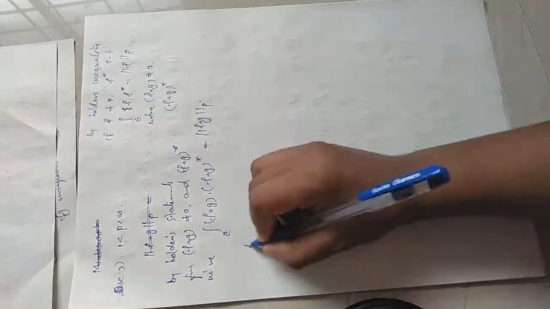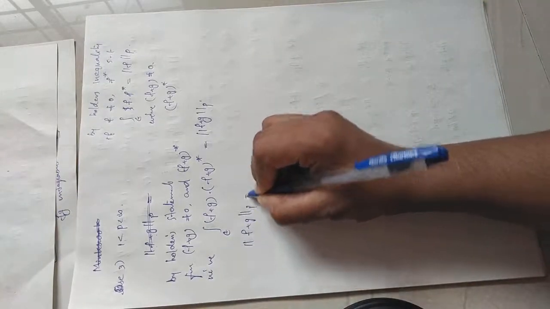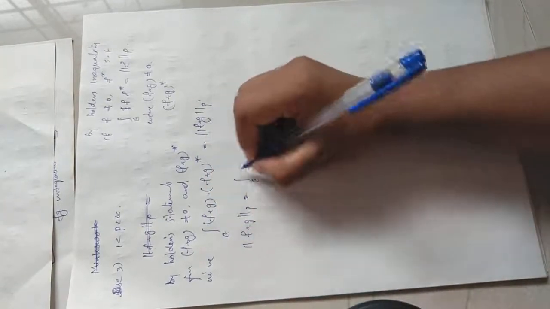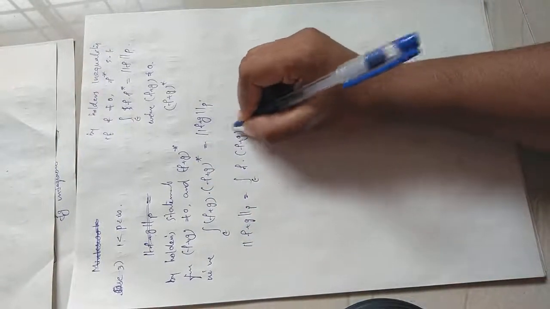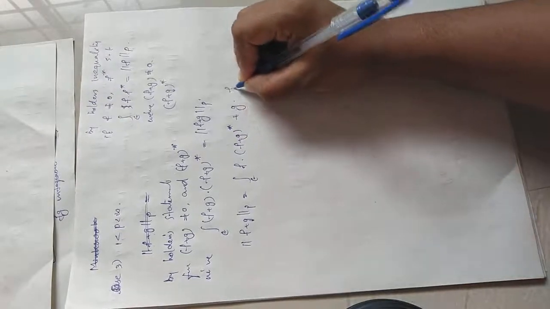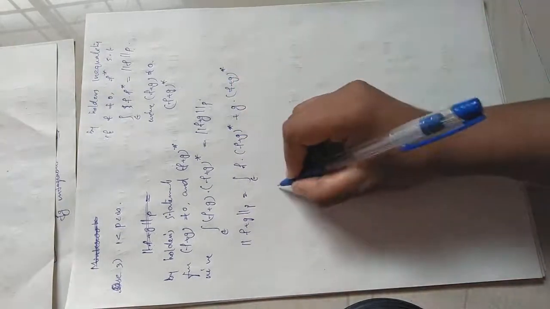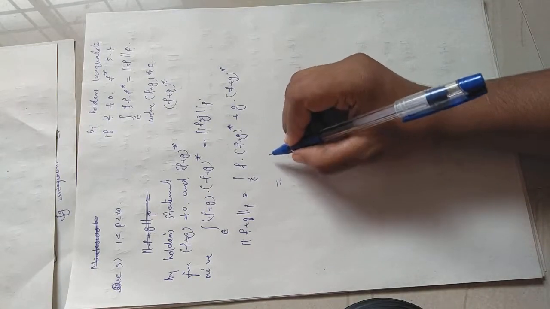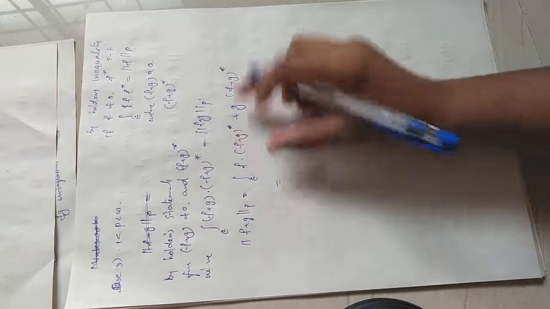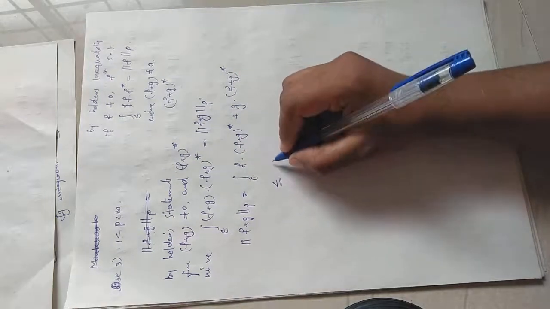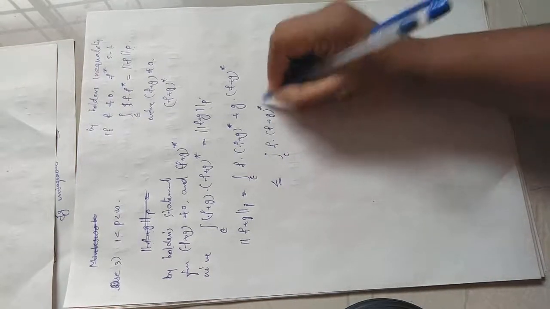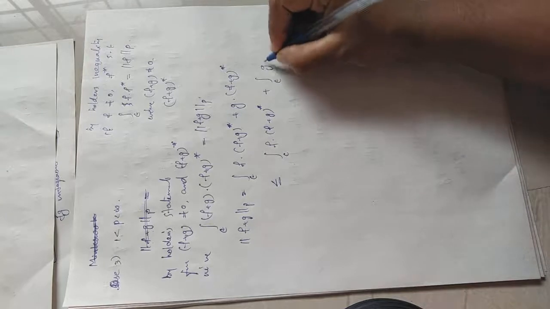So I can write the p norm of f plus g as the integral over E of f into (f plus g) star plus g into (f plus g) star. The integral of a sum is less than or equal to the sum of integrals, that is, the integral over E of f into (f plus g) star plus the integral over E of g into (f plus g) star.